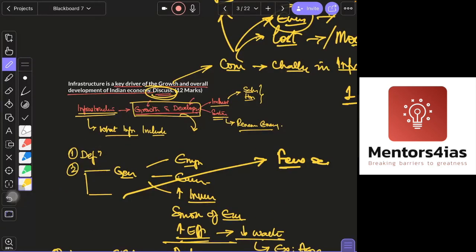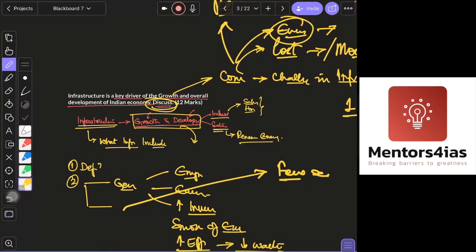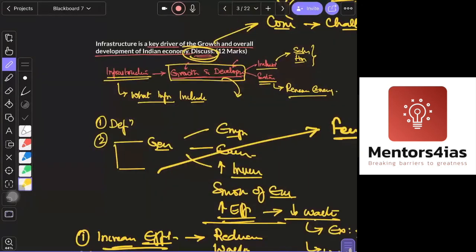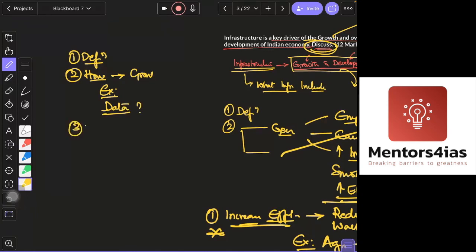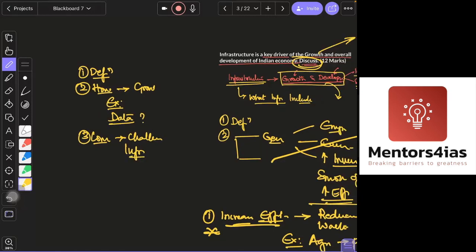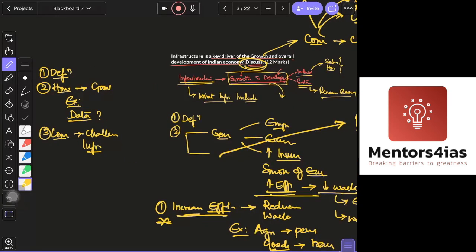If they are addressed, then it will lead to inclusive and sustainable growth and development. That will be a part of your conclusion, as well as addressing the demand of the question. Is that okay? So what will your structure be? Define what infrastructure is. Then, how infrastructure will lead to growth, and give examples. If you have some data, please do add that also. And then third, in your conclusion, you will talk about the challenges associated with infrastructure development. Is that okay, guys? So this is what is required for your answer.